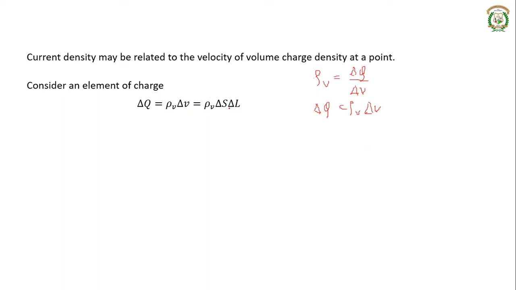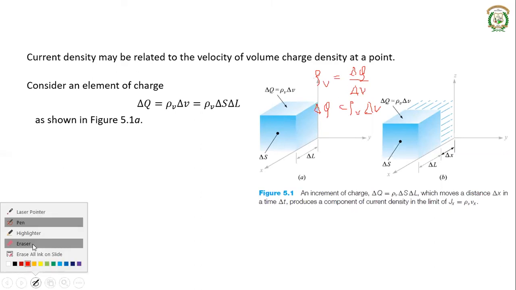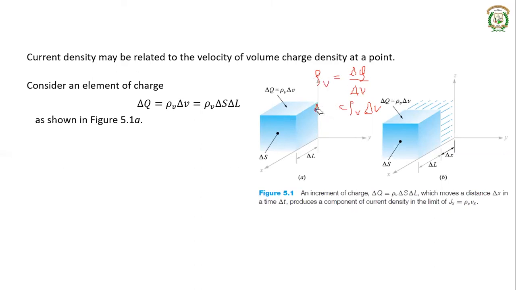Suppose you have something like this, where it is a volume charge which has one surface as delta S and the other parameter is delta L. So the volume delta V can be given as delta S into delta L. Delta S will give you the surface area of this particular surface multiplied by delta L will give you the volume of this entire volume charge.